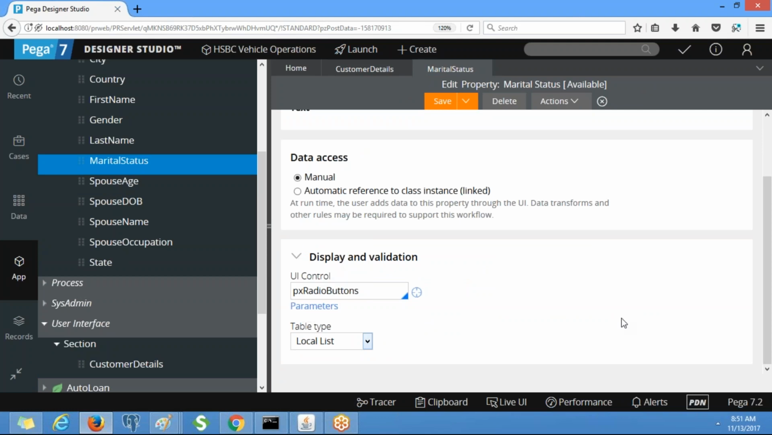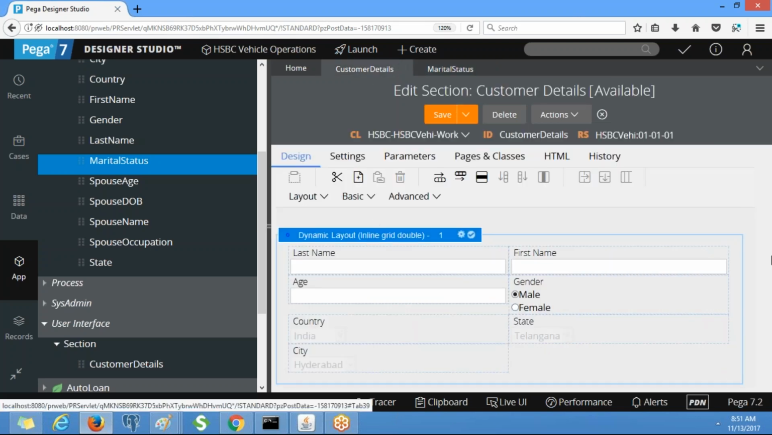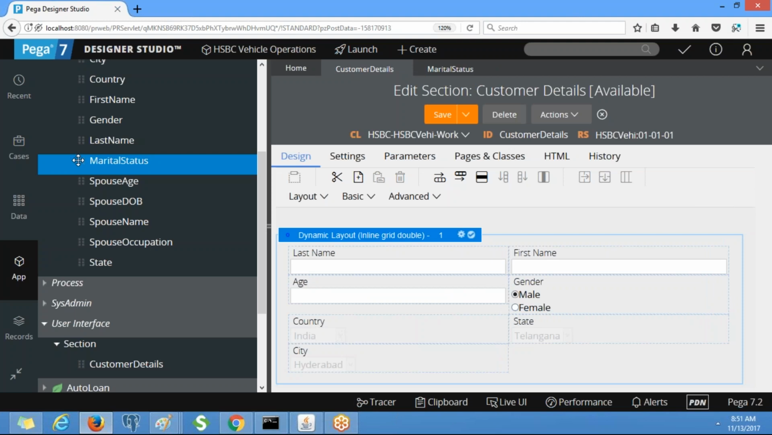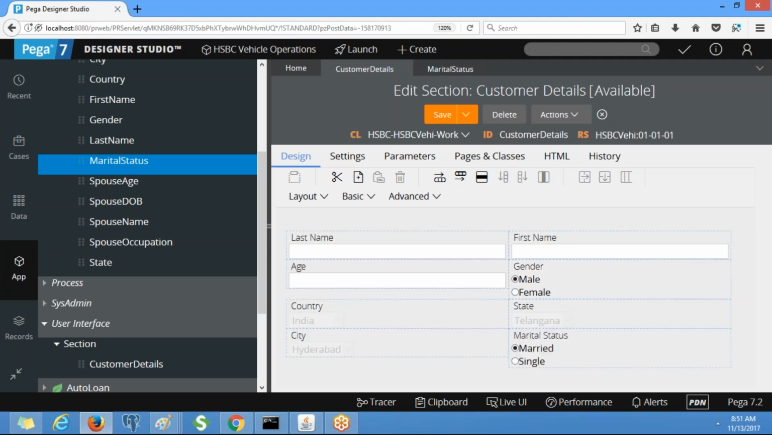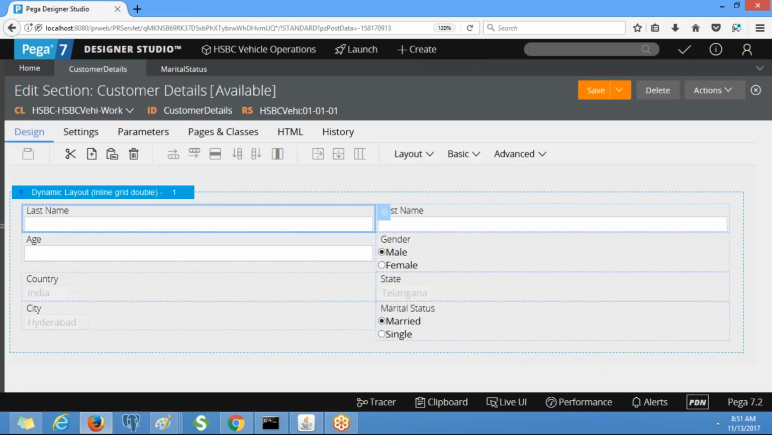Local list, married, single. Okay, so now I am going to use these properties in the layout, right? Next, upon selection of this marital status, we need to display the spouse details. Okay, so for spouse details I am going to use a different layout.